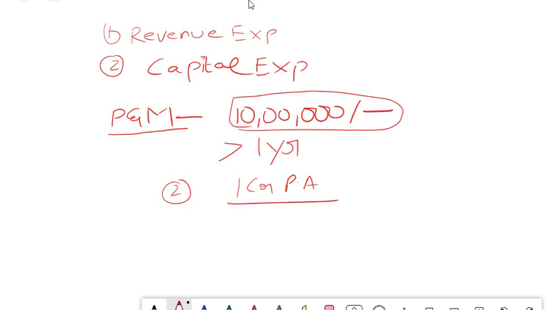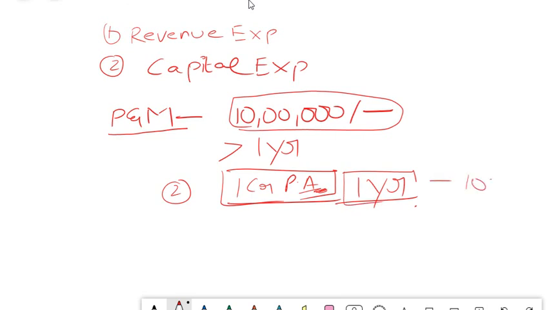Now, can you call this a capital expenditure? No, you cannot call this a capital expenditure because this 1 crore per annum, the salary you are paying, is only for 1 year, isn't it? You are not paying salary to him for the next 10 years, isn't it? So every year you are going to pay him salary. So every year, whatever the expenses incurred, will come to your profit and loss as a revenue expenditure because it is not a capital expenditure.